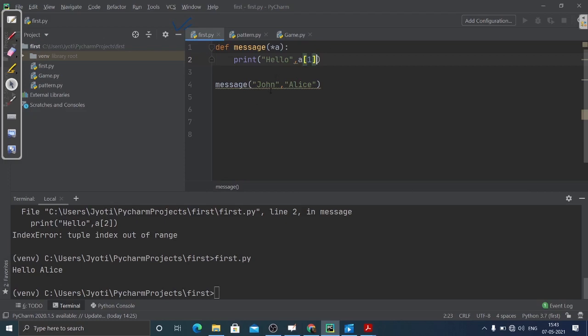So the simple logic is that we are just using the star before this variable, so that if we don't know how many arguments we are going to pass, we can simply do this, and after that we can access the elements with the help of indexing. Okay, that's how arguments work.